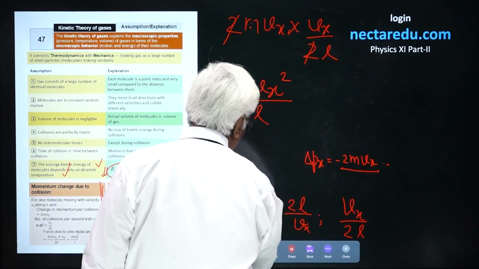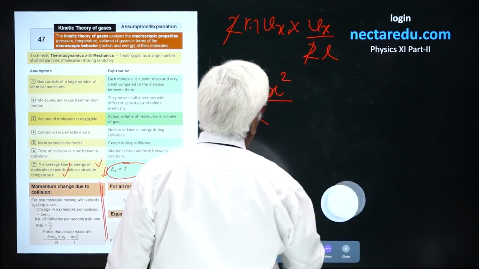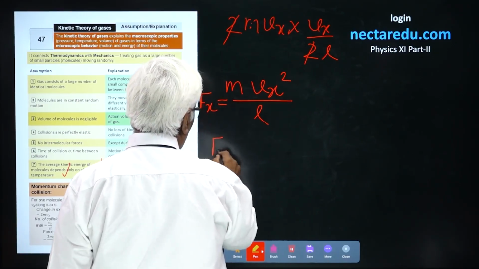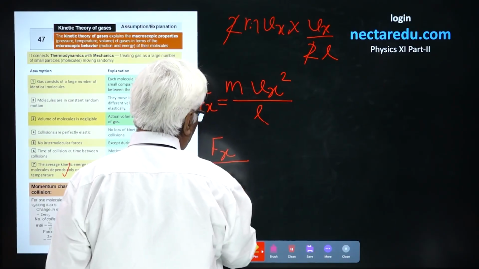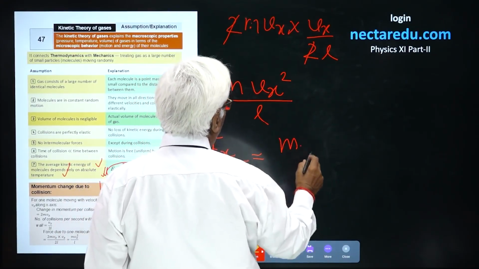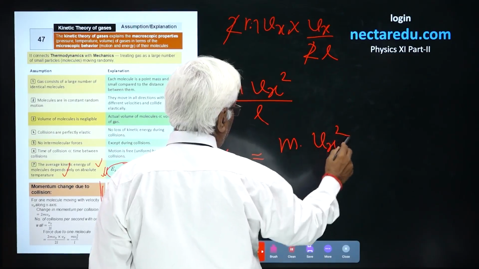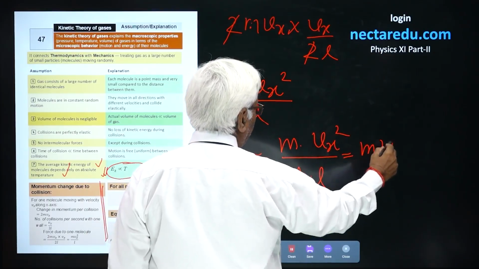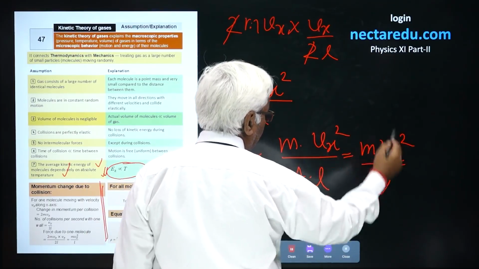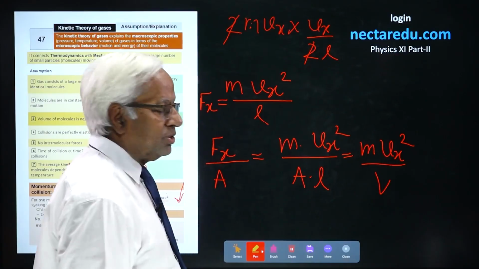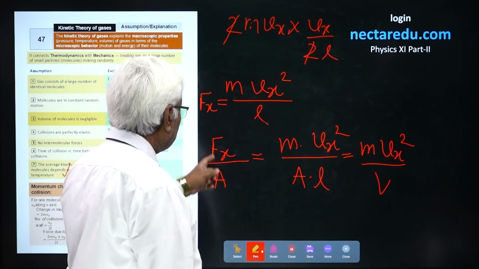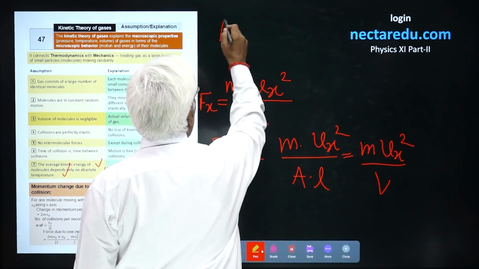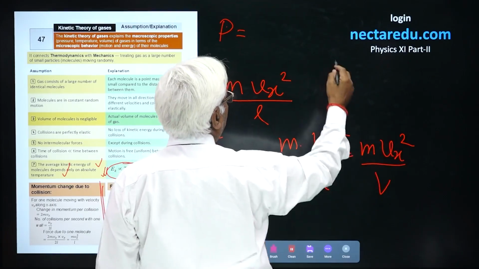Rate of change of momentum is called force, so this could be written as Fx. Now, you want to find the pressure, force divided by area. It is going to be mVx square upon A into L, and A into L is nothing but volume. So this is mVx square upon V, and this term becomes pressure itself. You got the relation for pressure, but it is in terms of Vx.